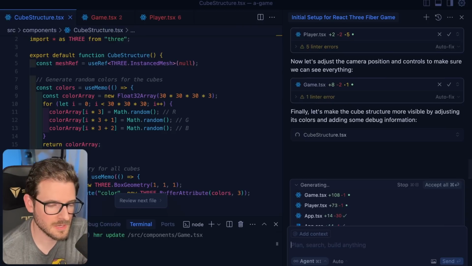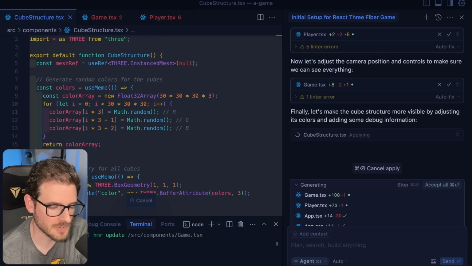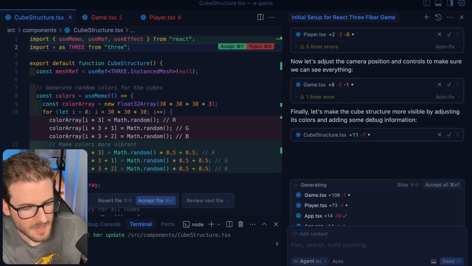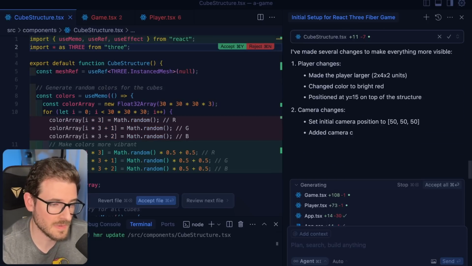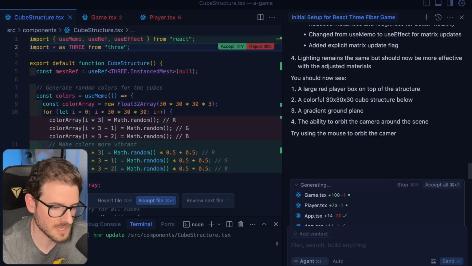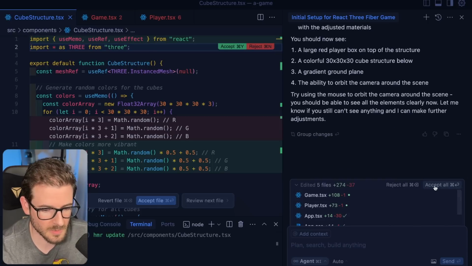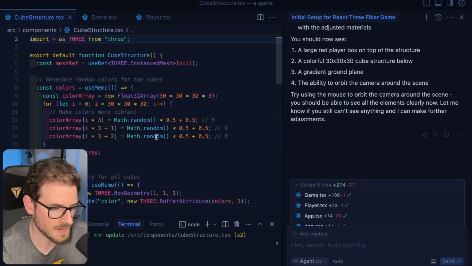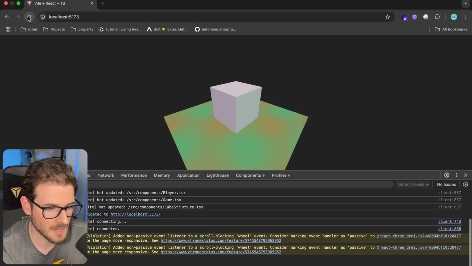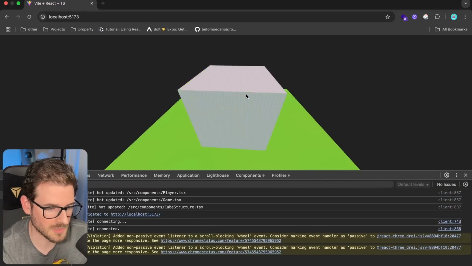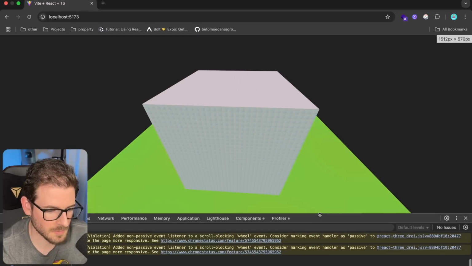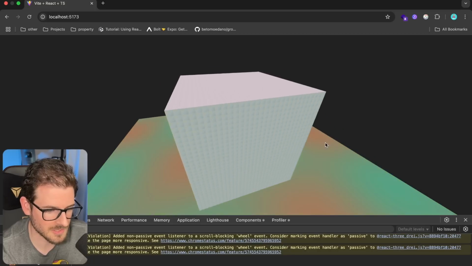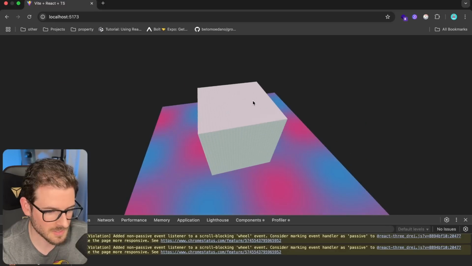So far, my critique of brainless coding is you have to have patience. You have to sit here and wait a little bit for it to actually generate the results and then test them out. The question is, is it generating results faster than you could have just done it yourself? Some would argue yes. I would argue probably not for me because this is a 3D game. I don't know what I'm doing here. But it made progress. We have a cube on top of a plane that seems to be changing colors because of this weird shader, and I don't see the player.